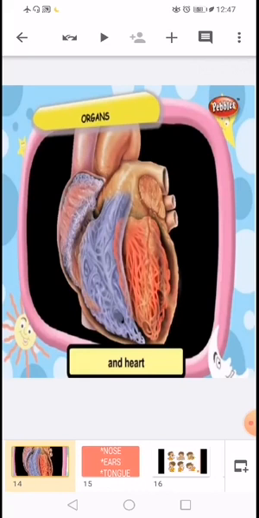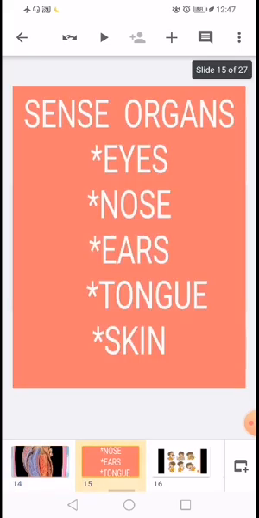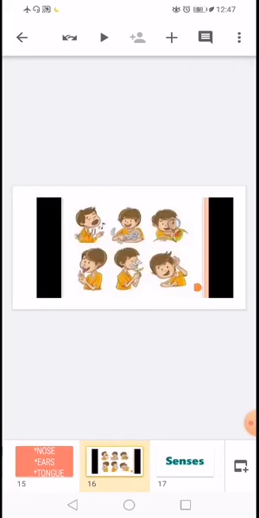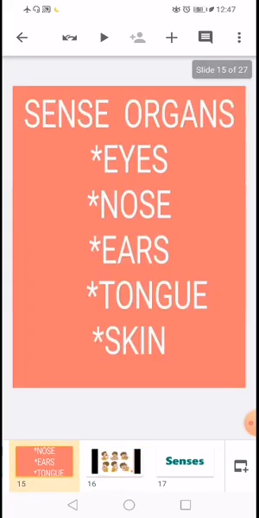So dear students, you already read about the organs, that we have 5 sense organs. Why do you think you are able to see, hear, feel, taste and smell? It's because of senses. The 5 senses are sight, smell, taste, touch and hearing. These are our sense organs, that is the eyes, nose, ears, tongue and skin.